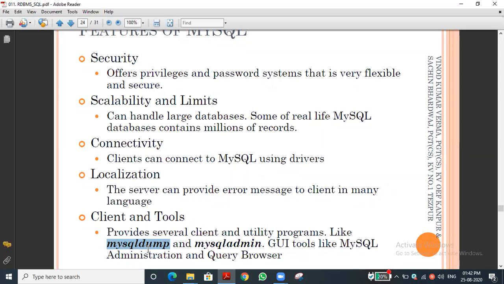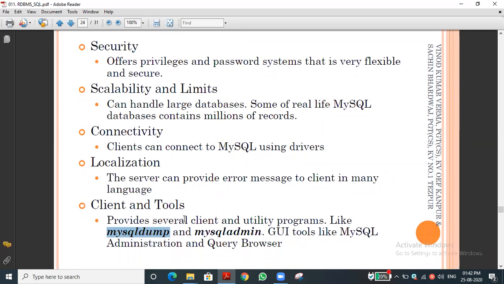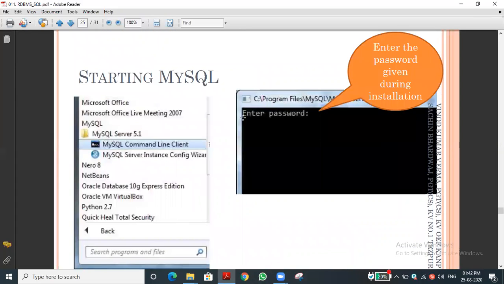For MySQL dump, we need to type a command in the command line in order to take the backup of the database which we are storing. Okay, so these are all things, and this is a very important thing.